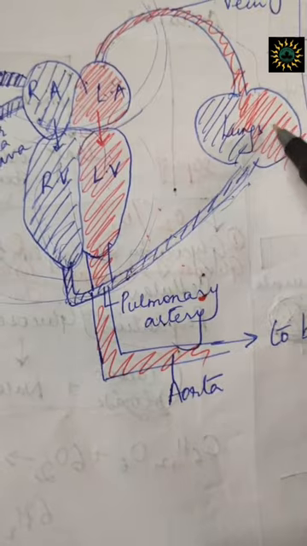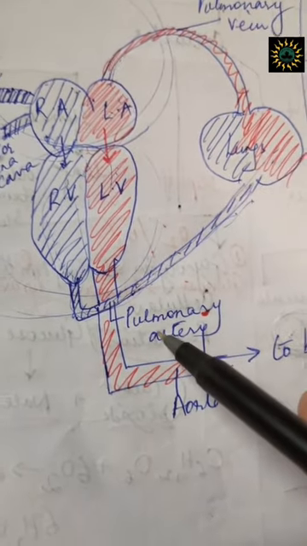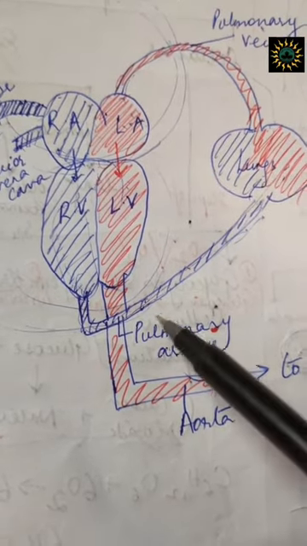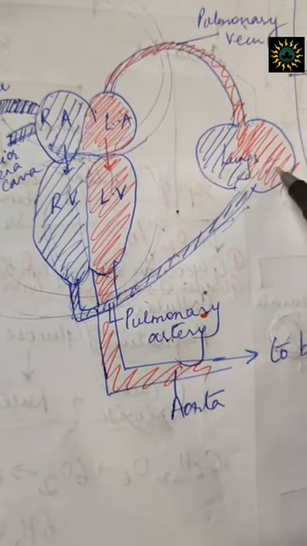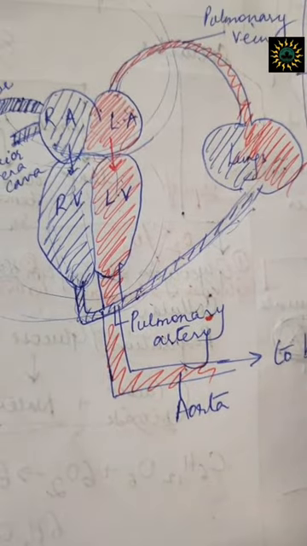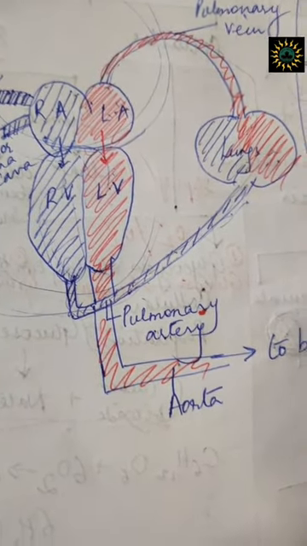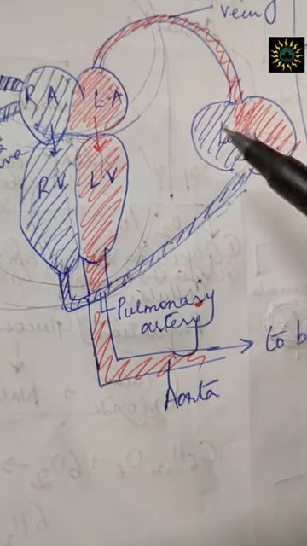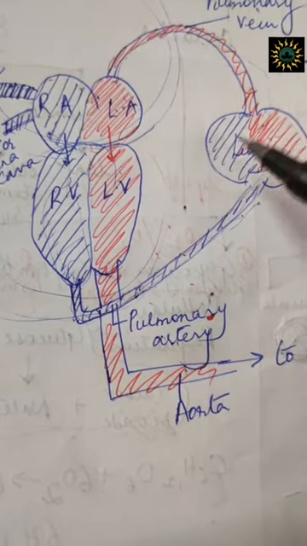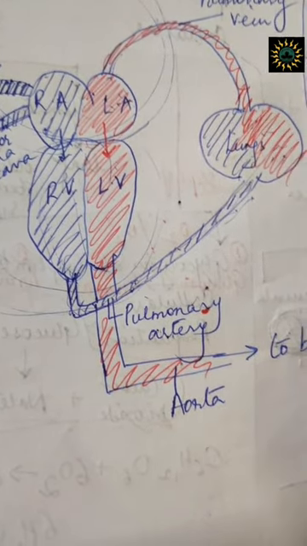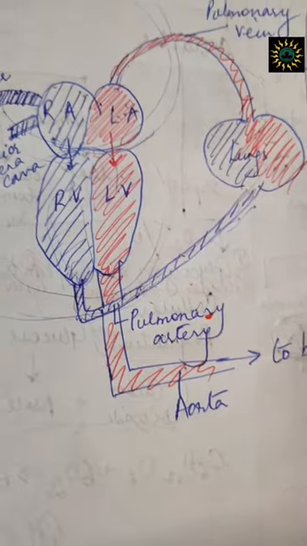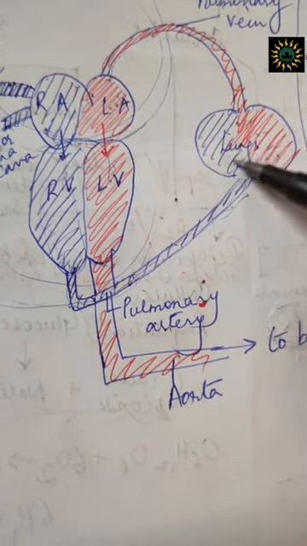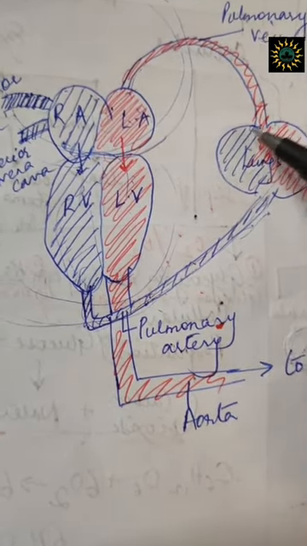And where is it going? Always remember, in biology, pulmonary always means lungs. So this artery is directed towards the lungs, wherein, as you have already studied, gaseous diffusion is taking place. Because gaseous diffusion is taking place, the carbon dioxide is getting replaced with oxygen, because in and out: oxygen is coming inside my body and carbon dioxide is going outside my body. And now I have purified blood, that is my oxygenated blood.